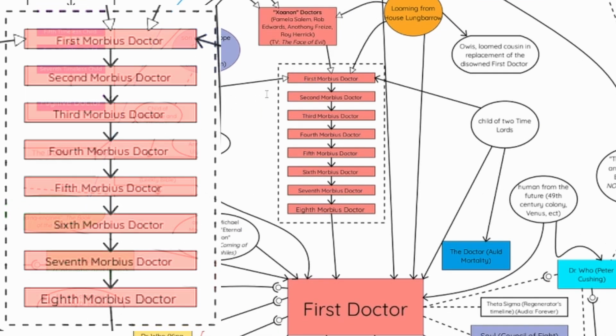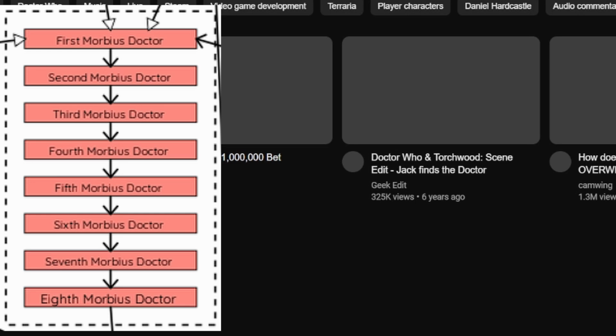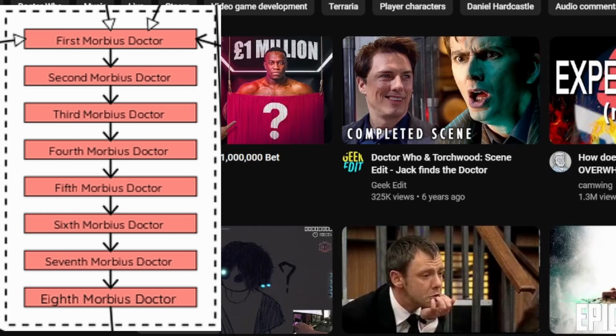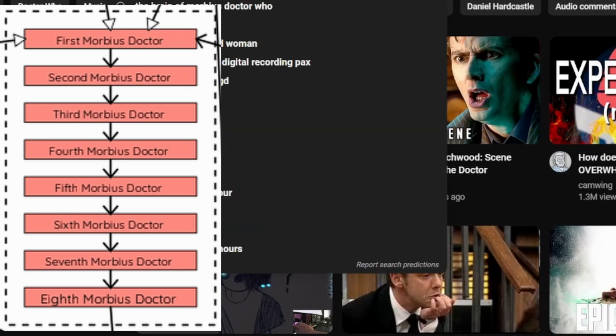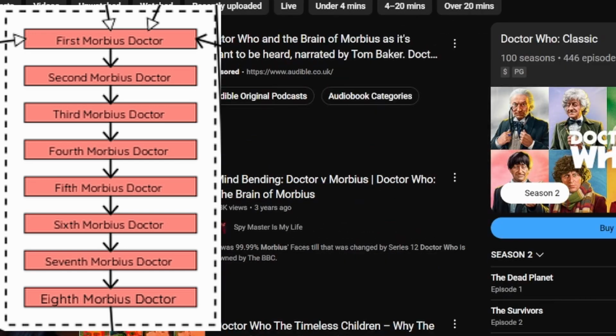So, obviously, the first Morbius Doctor is in the Brain of Morbius episode. When the Fourth Doctor is up against Morbius, they have a mental battle, and then the machine between them shows the previous Doctors. Let me check it right here. Could you stop clicking around? Okay, cool.